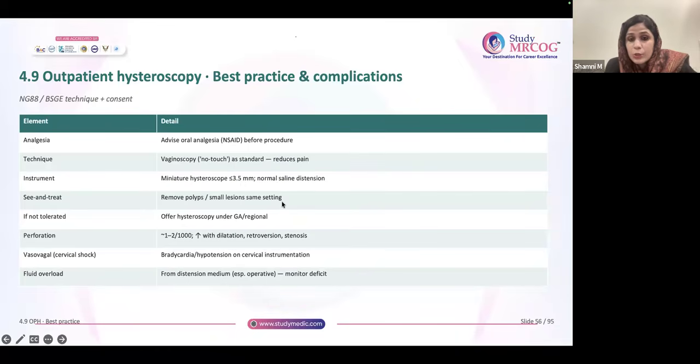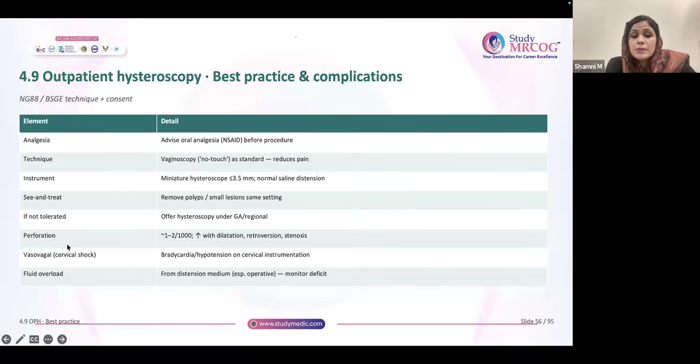Okay, normal saline is used. See-and-treat method: see, diagnose the polyp and remove it. So that is employed. If at all the patient is not tolerating outpatient hysteroscopy, then we can advise inpatient hysteroscopy under general anesthesia, if the patient is not tolerating.